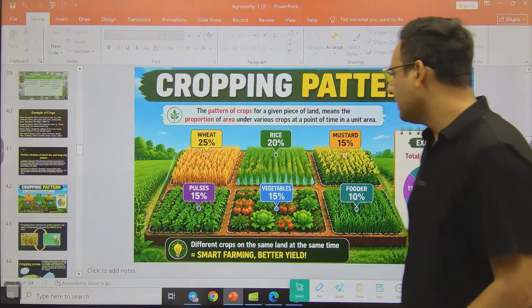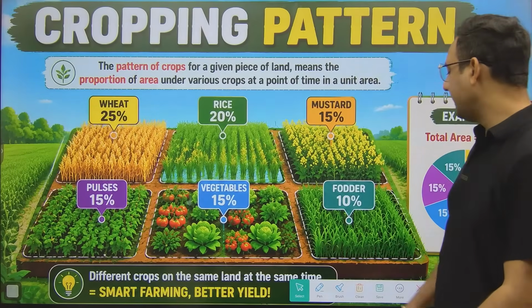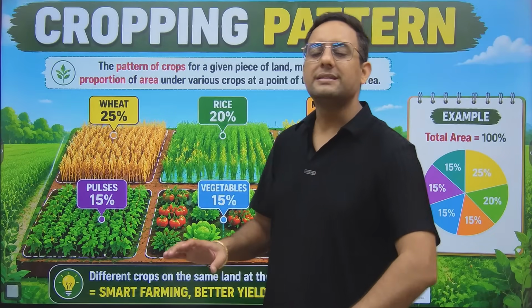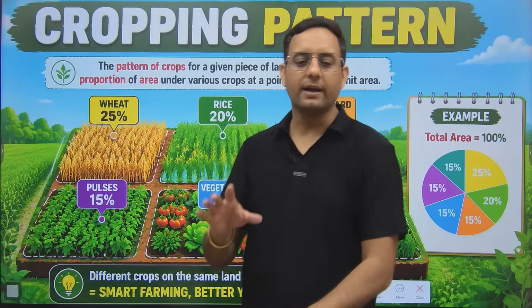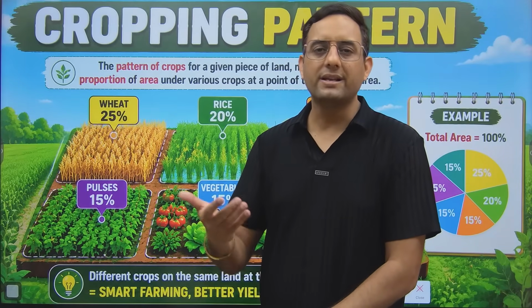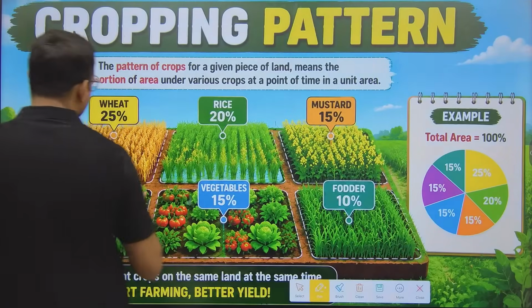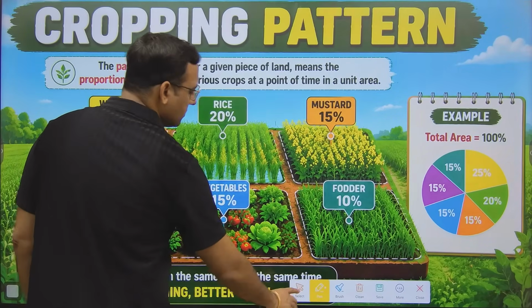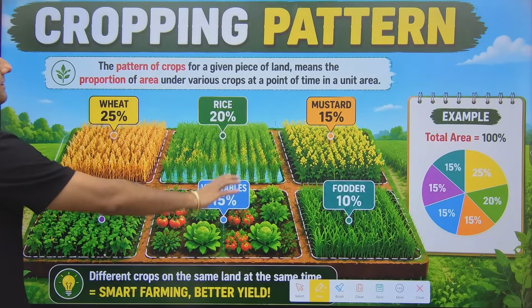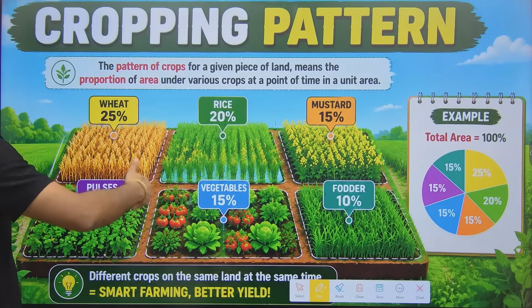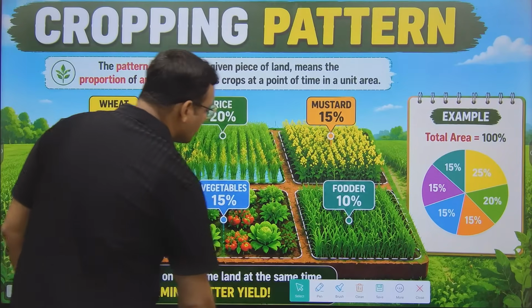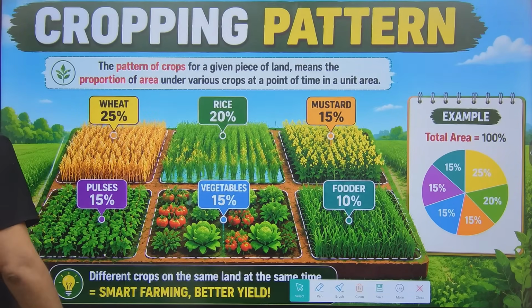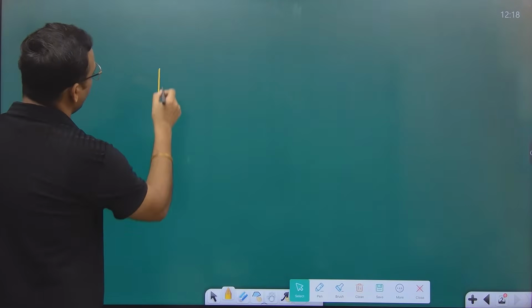But what is the relation of check shirt with the cropping pattern? So guys, it's very simple. Cropping pattern means the proportion of the area occupied by the different crops will be known as cropping pattern. For example, just see, here it is showing 6 crops because the image is generated by the AI. So otherwise we do not grow 6 crops generally in our area, but obviously we can grow at least 2 crops.